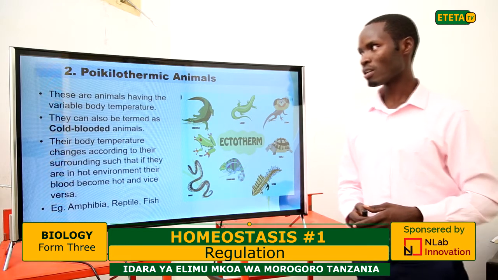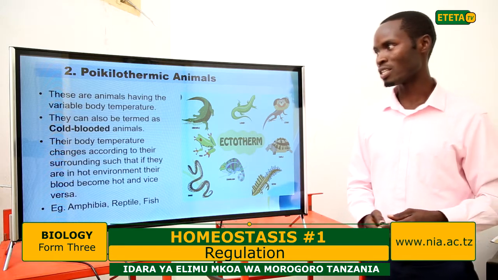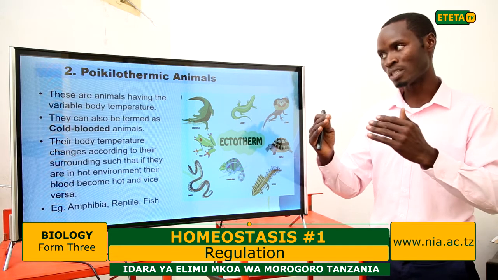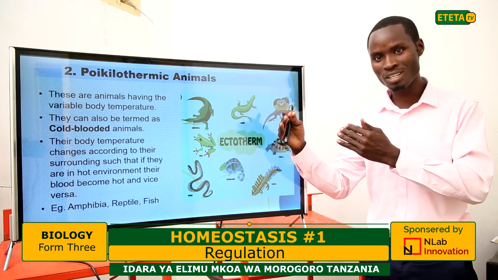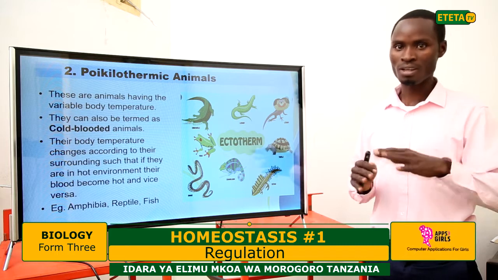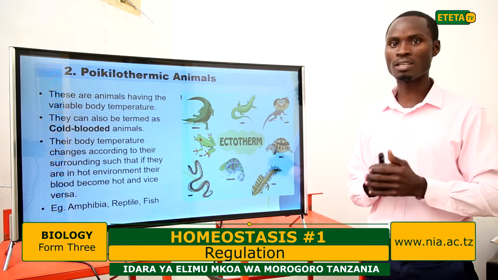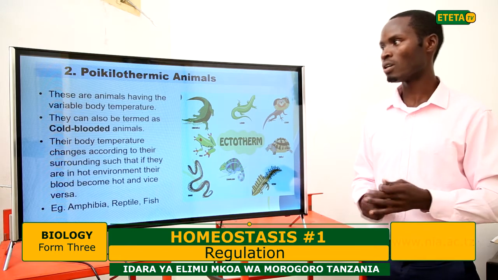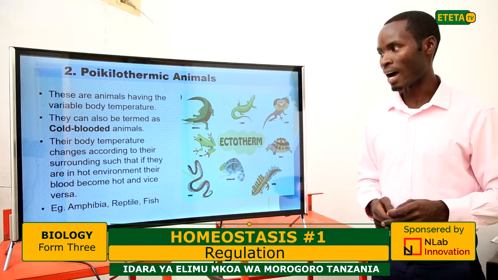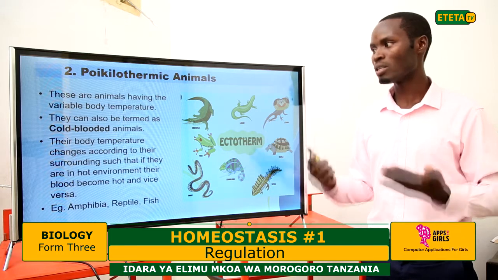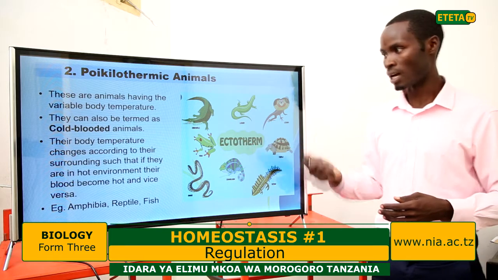For poikilothermic animals, these are animals having variable body temperature. It is not constant. Sometimes you find it at certain degrees centigrade, sometimes low or high. It varies, and their life continues as normal. They can also be termed cold-blooded animals, the opposite of the warm-blooded animals.